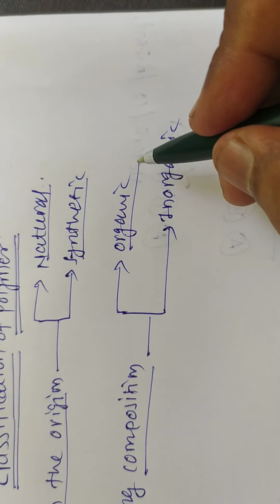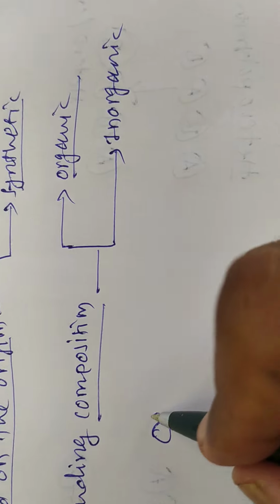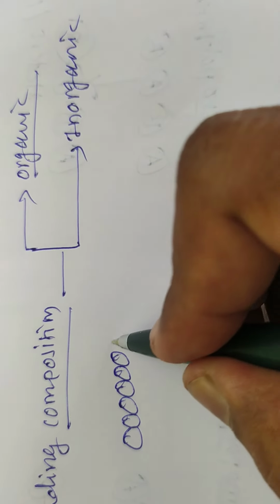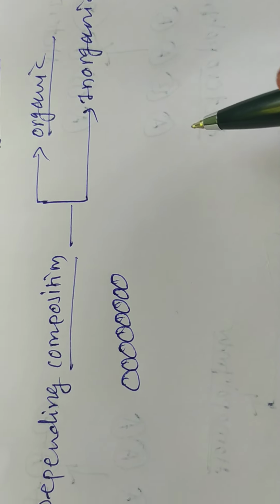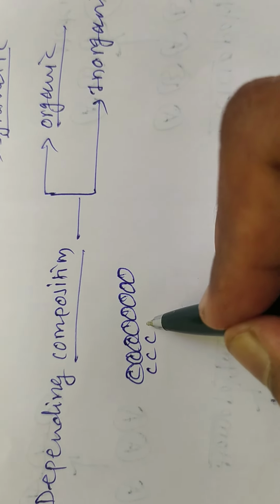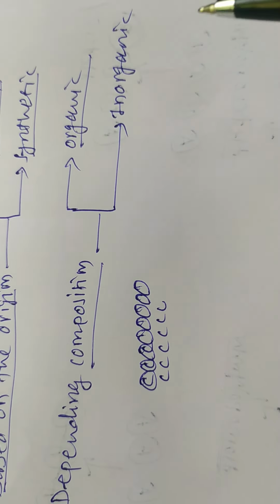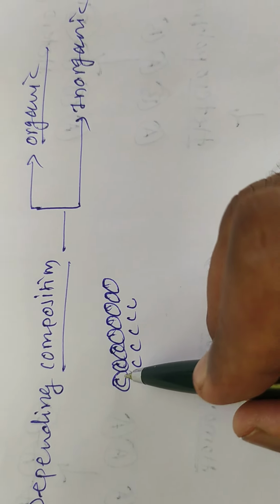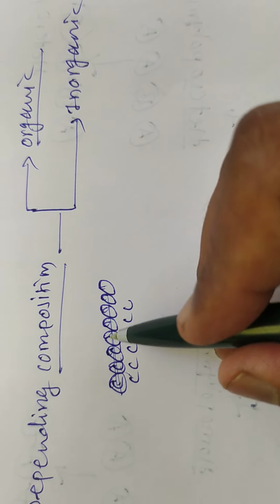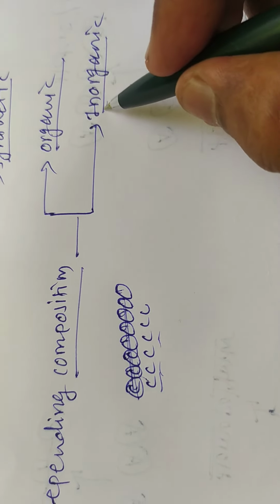And what is meant by organic polymer? If the backbone chain of the polymeric chain contains carbon atoms, then it is called an organic polymer. Then what is meant by inorganic polymer?